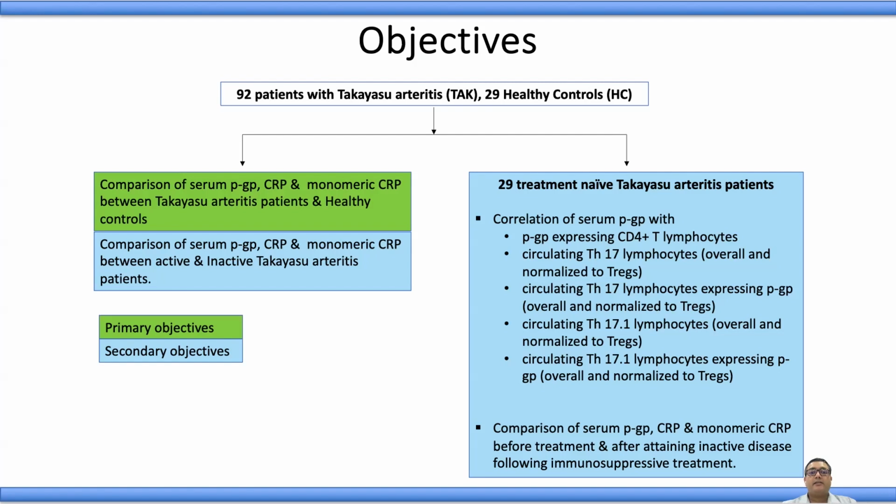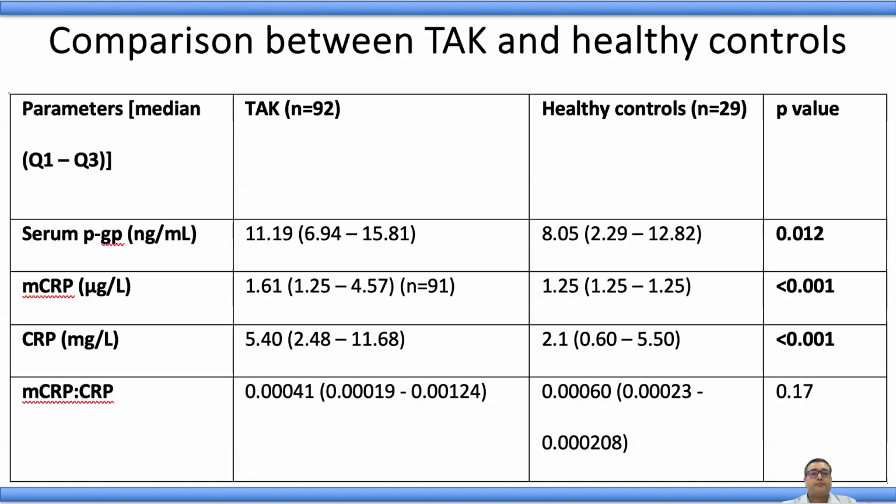We also analyzed serial changes in these biomarkers in a subset of patients with Takayasu arteritis who are immunosuppressive naive before and after immunosuppressive treatment, and also assessed correlation of serum p-Glycoprotein with various circulating CD4 positive T helper lymphocyte populations, which are known to express p-Glycoprotein.